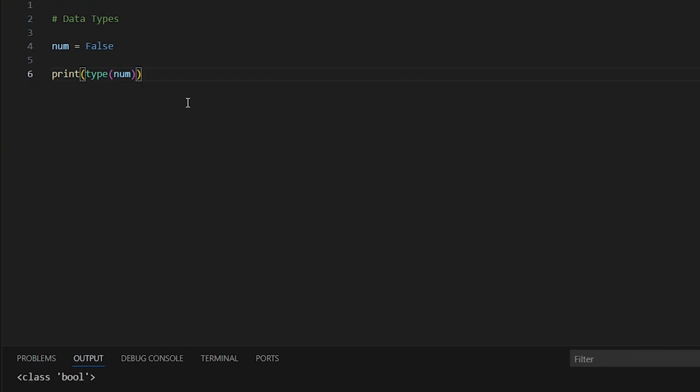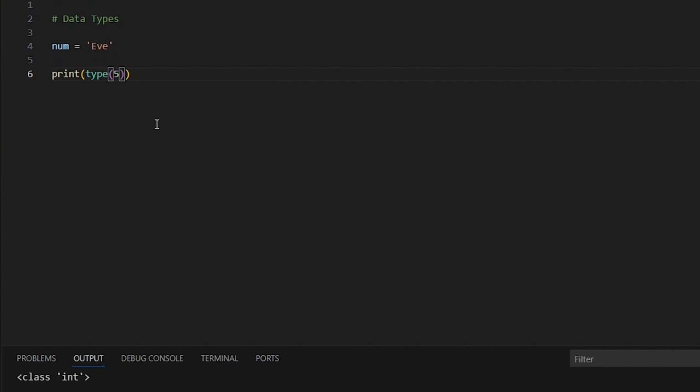Now let's try it out with strings. So here I'm going to put a string, and we'll run the program. You can see class str. This means it is a string. So if you're unsure of the type of data you are working with, the easiest way is to just enclose that data inside of the type function, and it is going to give you the data type. I can put the values outrightly inside of these parentheses. I can just put 5 here, and it's going to show me integer.